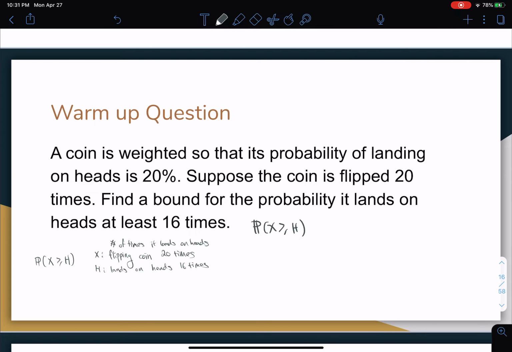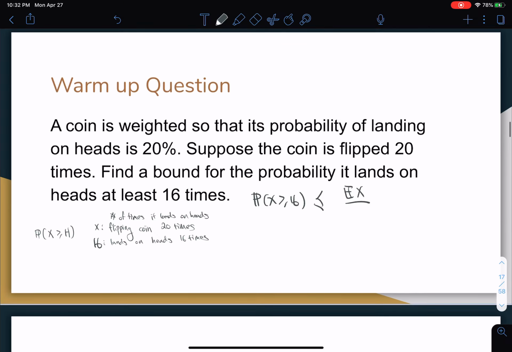So x is the number of times it lands on heads. Once you flip the coin 20 times, h is landing on heads 16 times. You could probably just write 16 there too. Let's actually write 16 to be consistent with the solutions. 16. Notice that this is less than or equal to the expectation of x over alpha, which is 16.